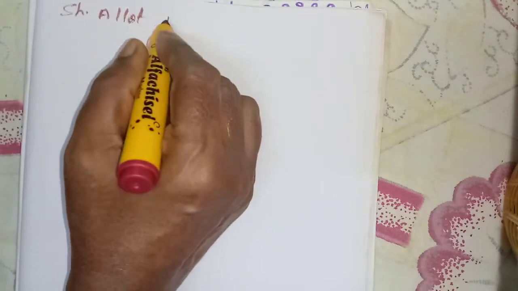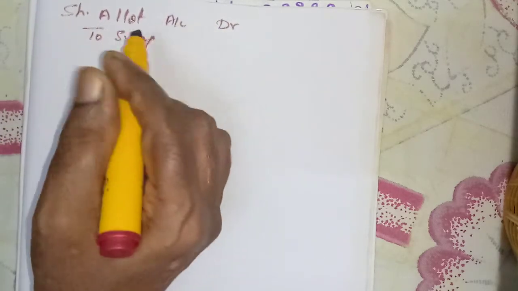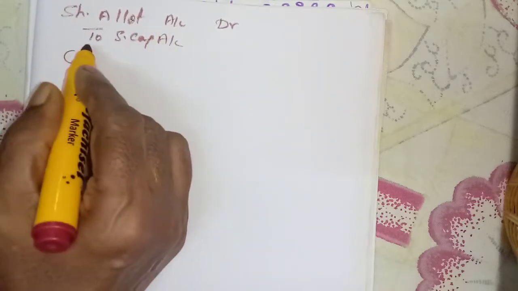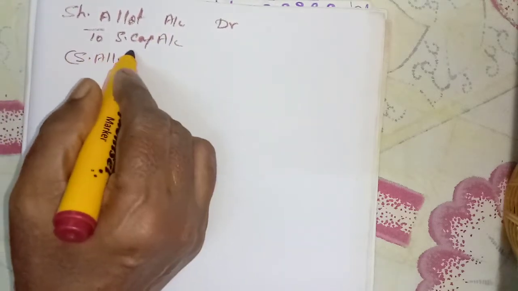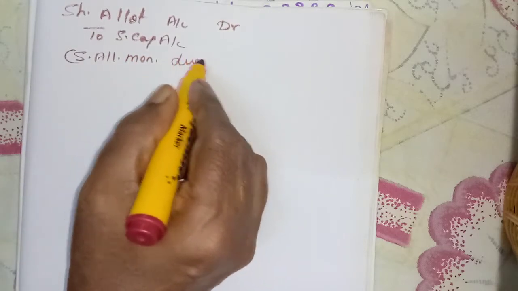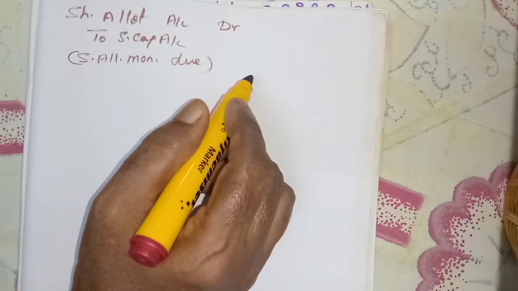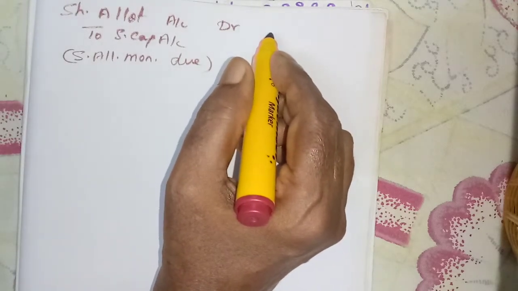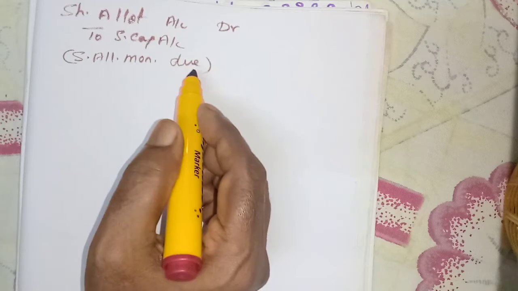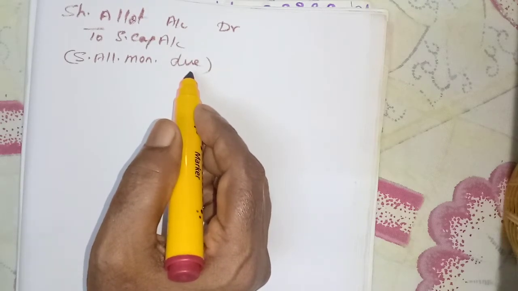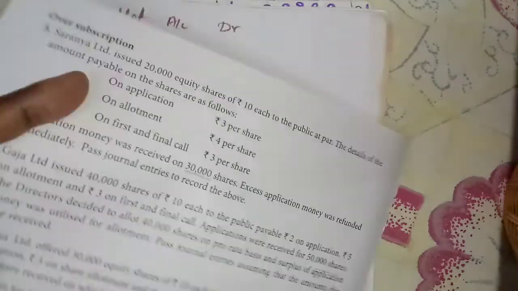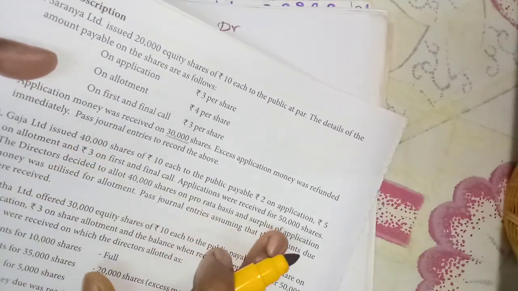For the allotment money due, what is the entry? Share allotment account debit to share capital account. Share allotment money due. For that one we have to take the 40,000 only. We should forget about this 50,000.